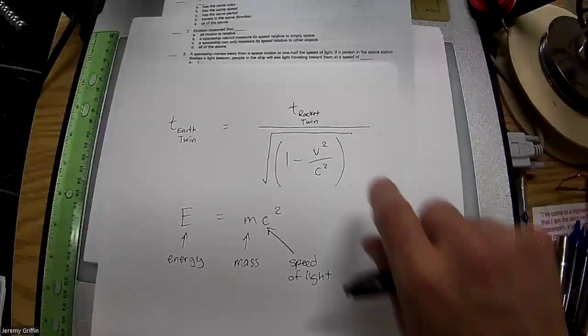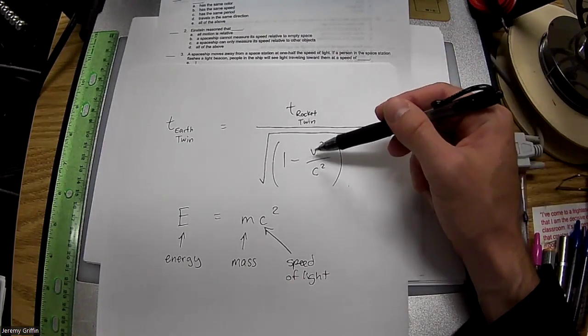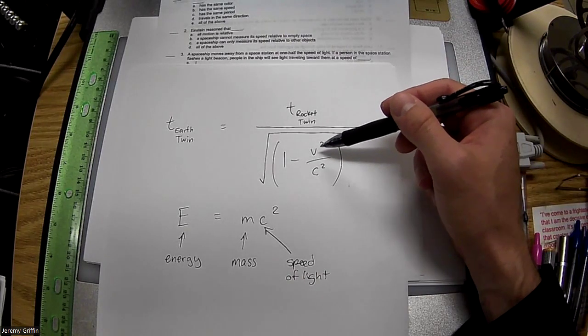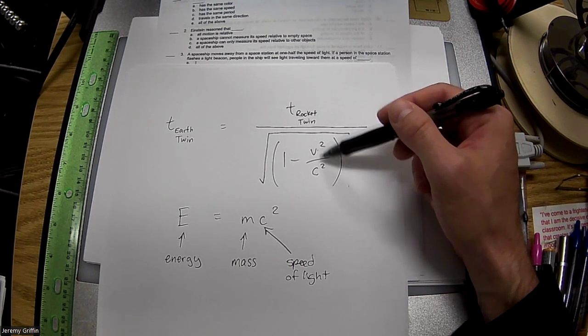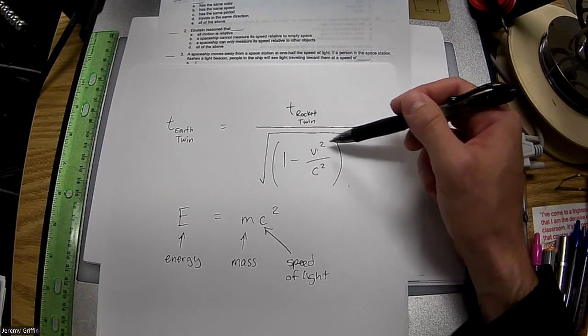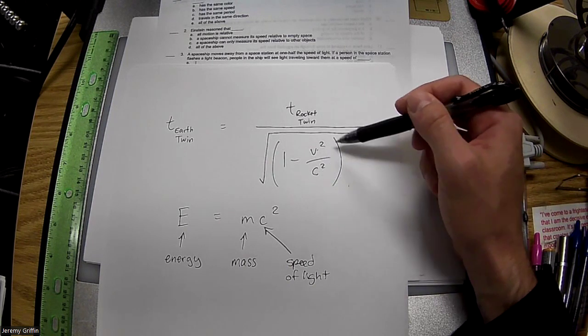Like here, if you look here, what if the spaceship was moving at a non-relativistic speed? By the way, even if you are in the International Space Station flying around the Earth every 90 minutes, that speed is tiny, tiny compared to the speed of light, which means that this ratio right here, v squared over c squared, is approximately what?